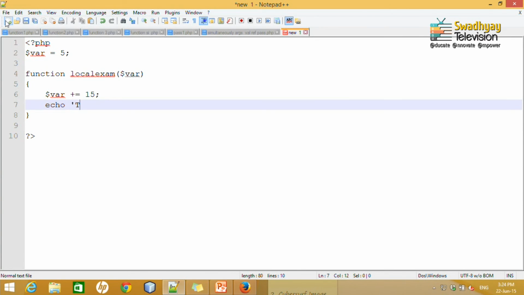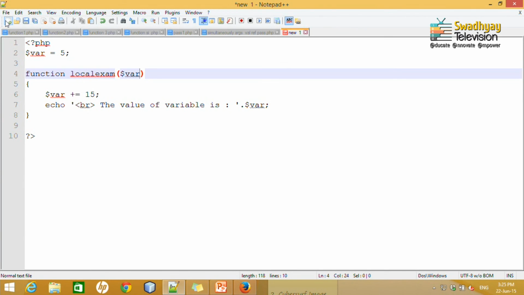Then echo, br, the value of variable is, complete the single quote and $var.